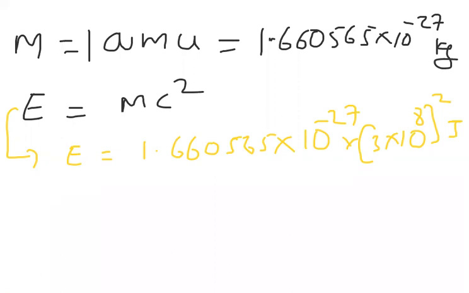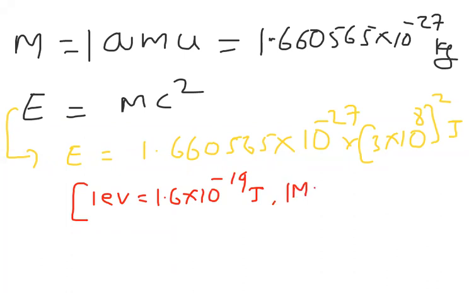If you want to convert into electron volts, we know the conversion from joules to electron volts: 1 electron volt is 1.6 × 10^-19 joules. Similarly, 1 million electron volt, or mega electron volt, I can write as 1.6 × 10^-13 joules. So the energy calculated will be in joules.